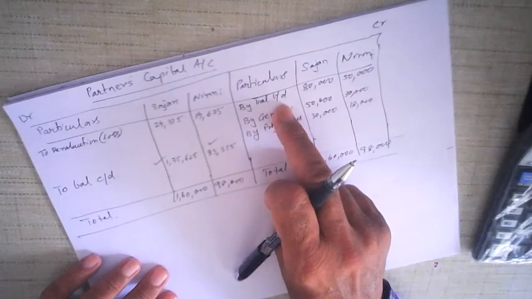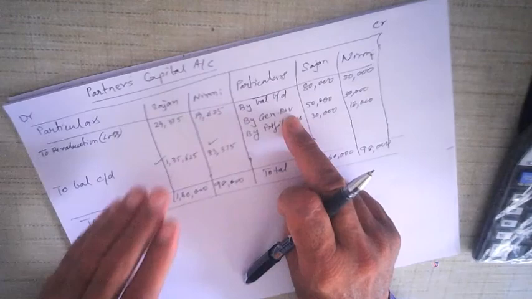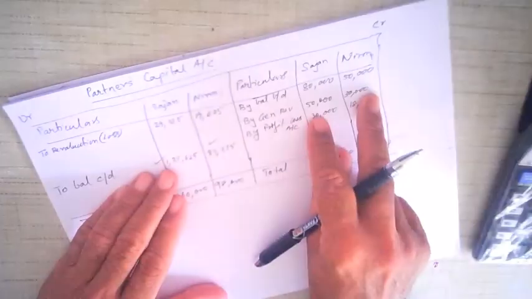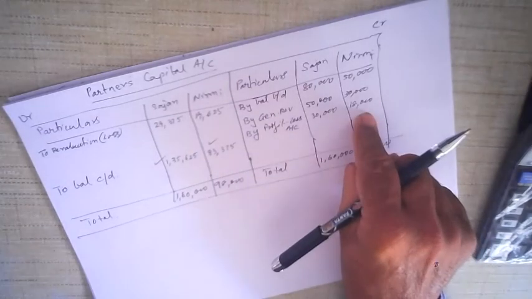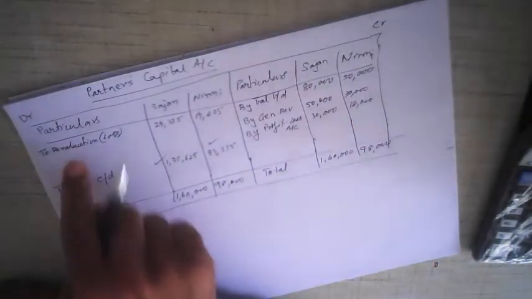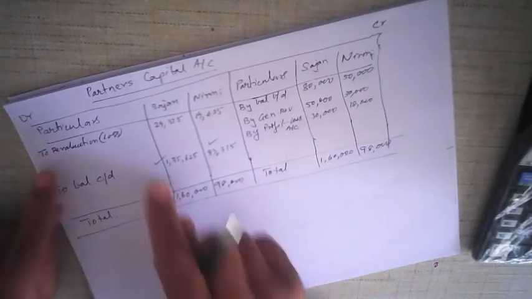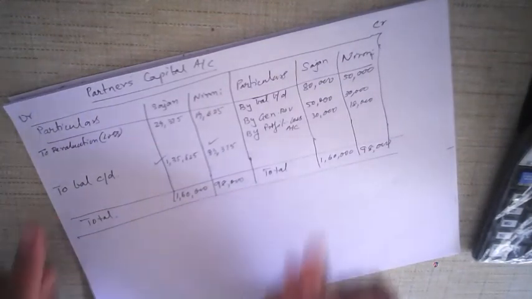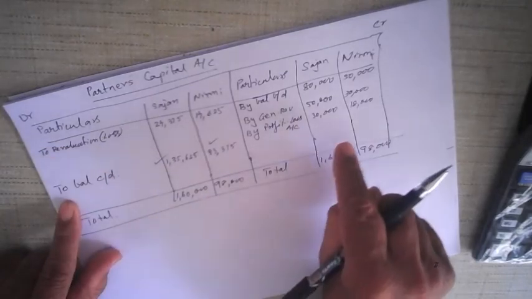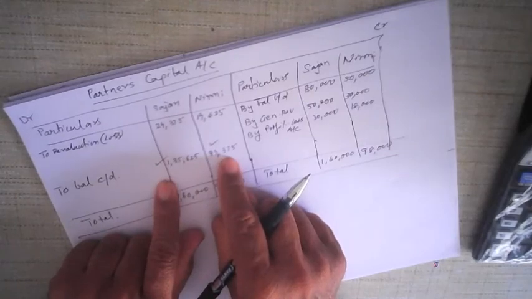First, balance brought down according to the old balance sheet. Then if there is general reserve, it is distributed to the partners' capital accounts in their old ratio. If there is profit and loss, profit goes on the credit side; if there is loss in the balance sheet, then on this side. You have to look at the old balance sheet to see if profit or loss is given. Revaluation account, profit and loss: if there is loss, on the debit side; if there is profit, on this side. Then find out the balance carried down. This is the capital accounts' balance carried down. This is then transferred to the balance sheet.